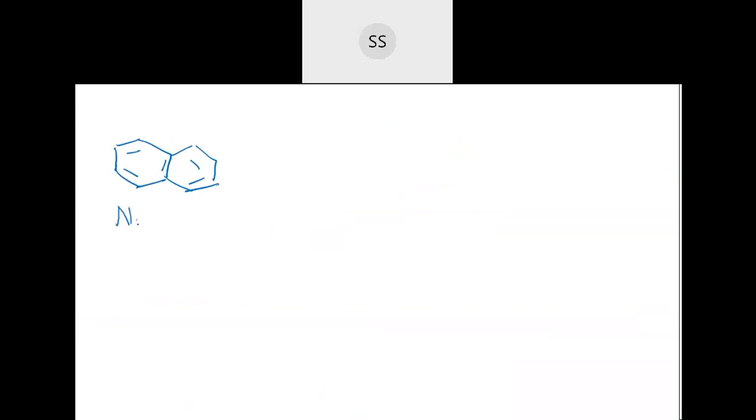The compound here I've taken is naphthalene. If you have 4 pi electrons, then that means it is not aromatic in nature. It's anti-aromatic in nature. Either they should have 2 pi electrons, according to that rule, or they should have 6 pi electrons, or you should get 10 pi electrons, like that. It should fulfill that rule.